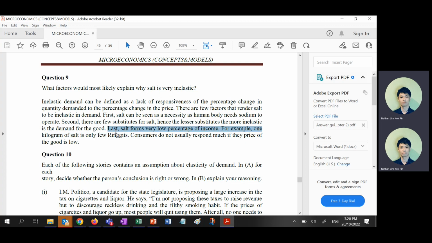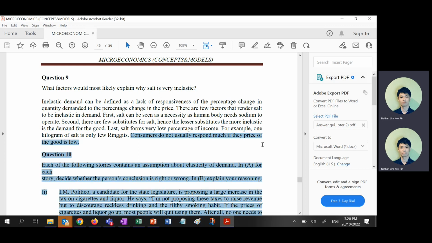I don't want to humiliate you because you may not know how many ringgits 1 kilo of salt is, so I just use a few ringgits. At least you know how to write few. Or do you think salt is like 50 or 100 ringgit? No, right? It's not that expensive. Few ringgits, so consumers do not usually respond too much.